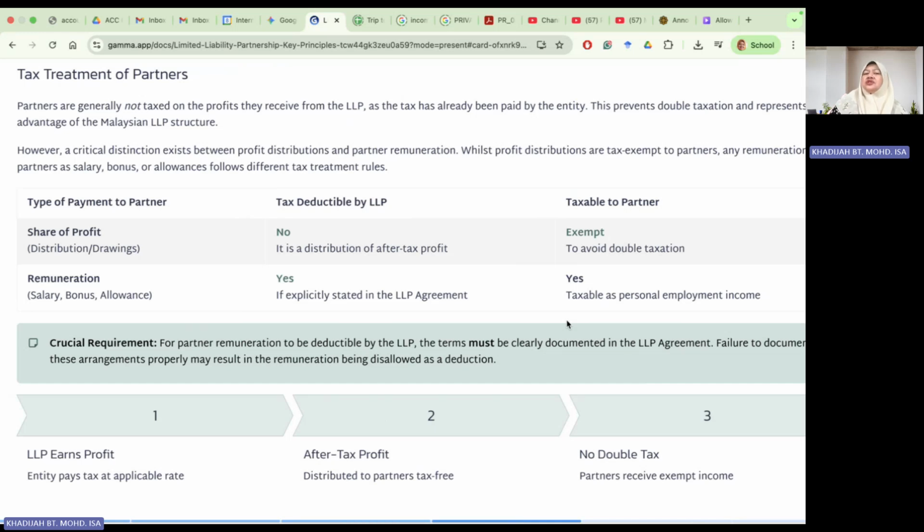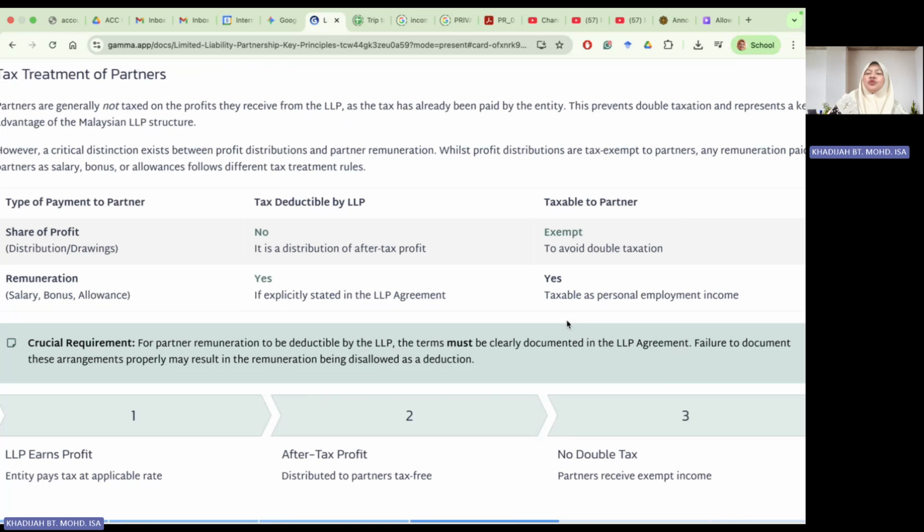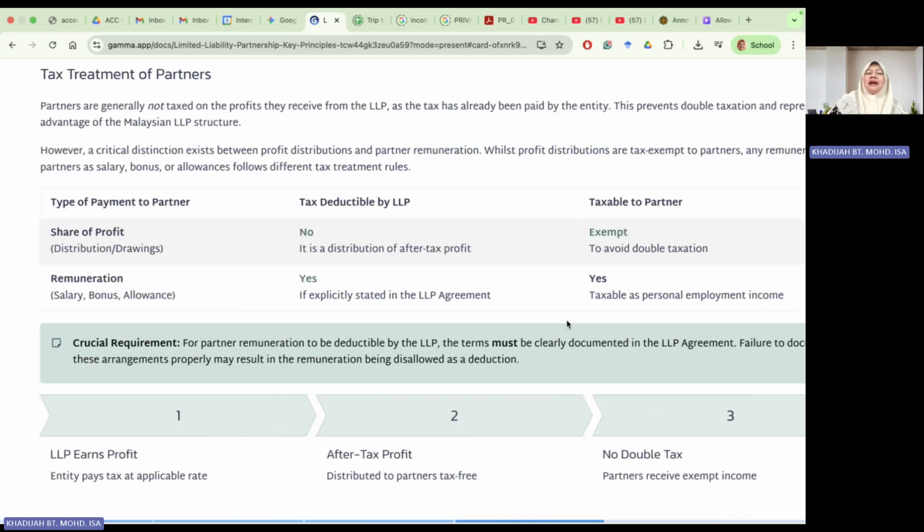However, a critical distinction exists between profit distribution and partners' remuneration. While profit distributions are tax exempt to partners, any remuneration paid to partners as salary, bonus, or allowance follows different tax treatment. All right, for the kind of payment, for example, a share of profit is non-deductible. Why? Because the dividend is paid after tax. So in arriving at your adjusted income, you do not deduct your dividend payment. For the partner, the dividend distributed is exempted. This will avoid double taxation.